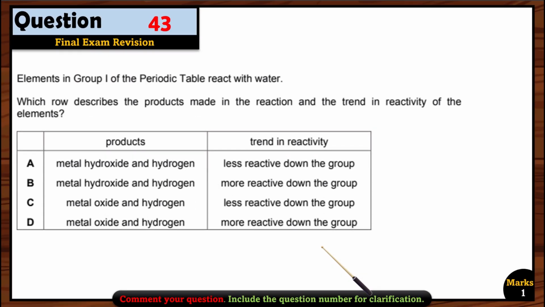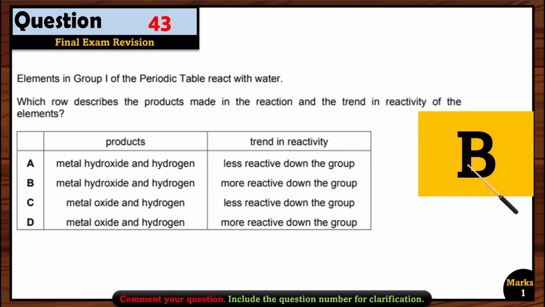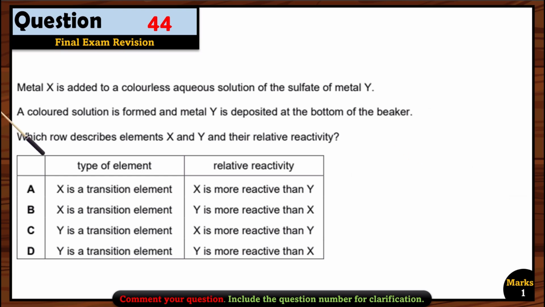Question 43. Elements in group 1 of the periodic table react with water. Which row describes the products made in the reaction and the trend in the reactivity of the elements? So what products are made? They are the hydroxides, okay, metal hydroxide and hydrogen. So A or B can be right. Now let's talk about the trend in the reactivity. The reactivity increases down the group, okay. So for metals, the reactivity increases down the group. So that's why option B is the correct option here.